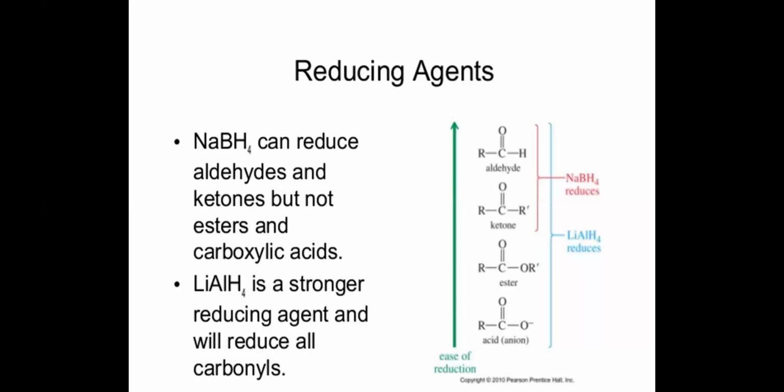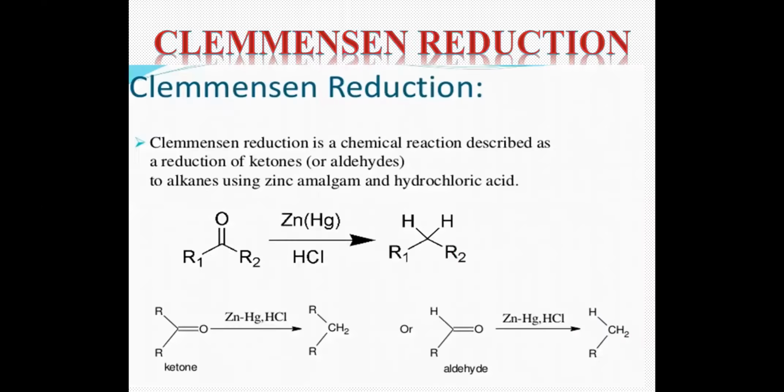Sodium borohydride only reduces aldehydes and ketones, whereas lithium aluminum hydride is a strong reducing agent. As I mentioned earlier, it can reduce acid chlorides, amides, esters, ketones, aldehydes, nitriles, azides, everything to your corresponding alcohol and your amine. Okay, this is lithium aluminum hydride.